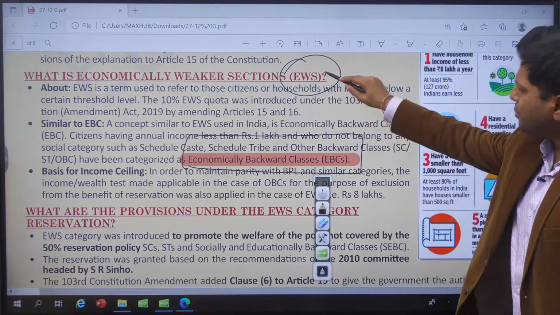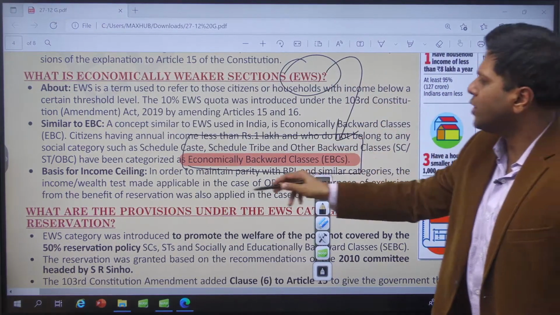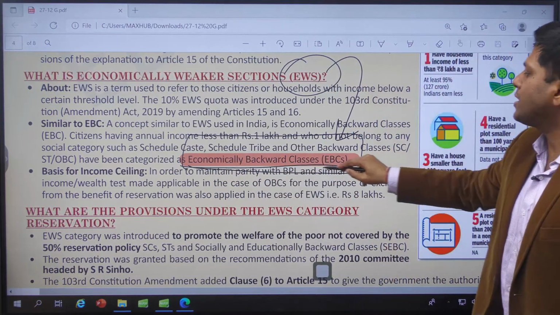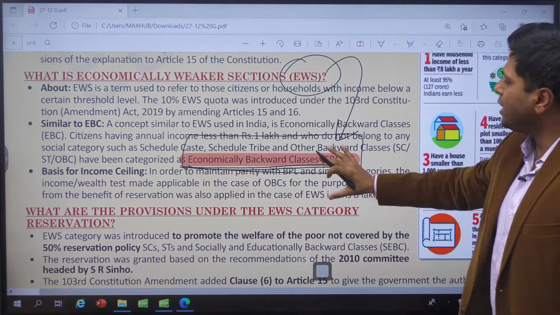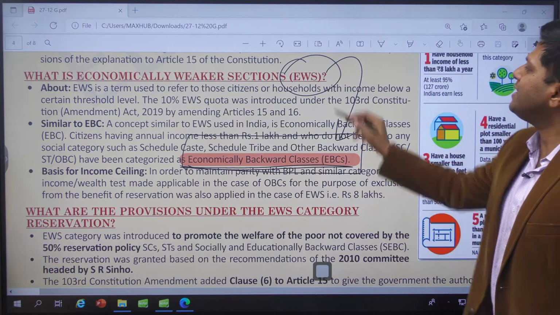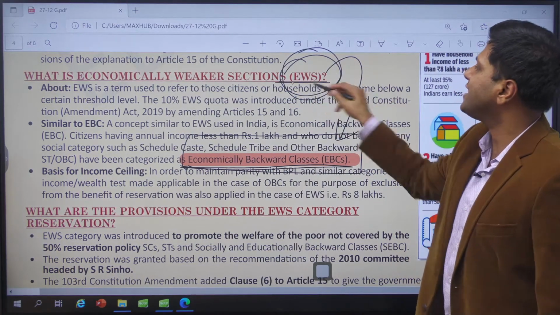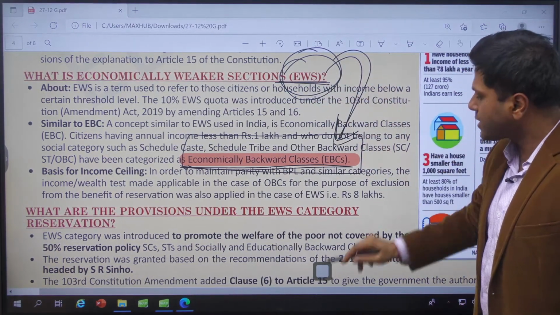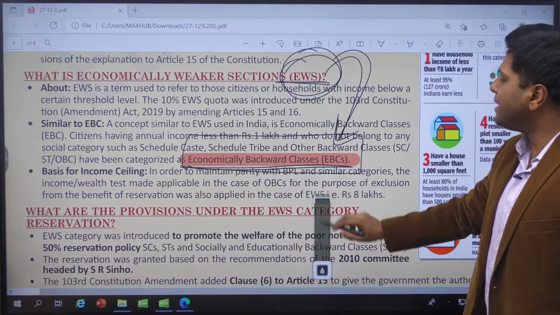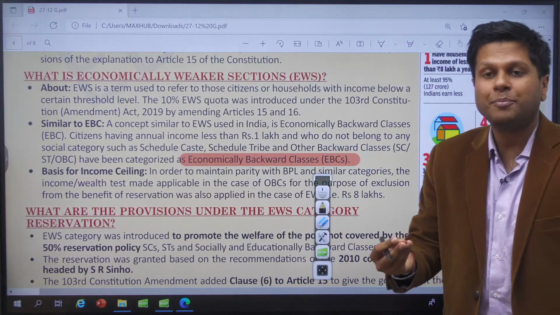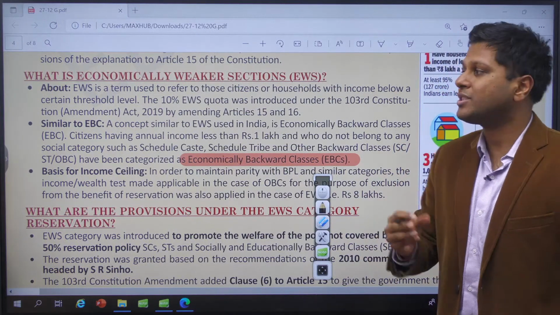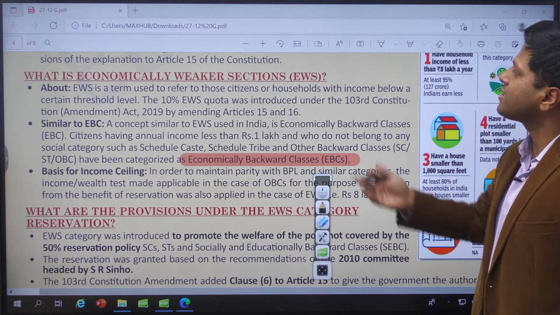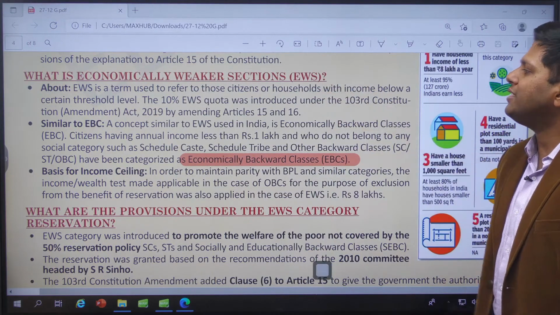And a very similar category that was created is called economic backward classes, for the people who earn less than 1 lakh rupees. Less than 1 lakh, they become a part of below poverty line. But this is not the poverty line, this is economically weaker section. Below poverty line was fixed on certain basis, on the basis of the category of goods that people would intake, that they would purchase. There was an income basket, a basket of the kind of entities they would purchase. What is the category for economically weaker sections?